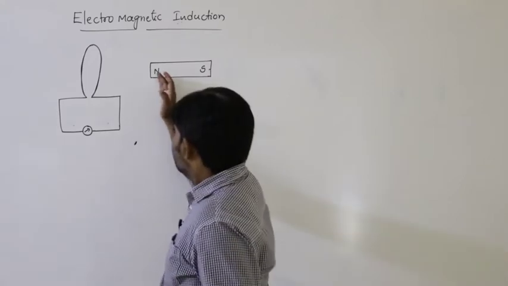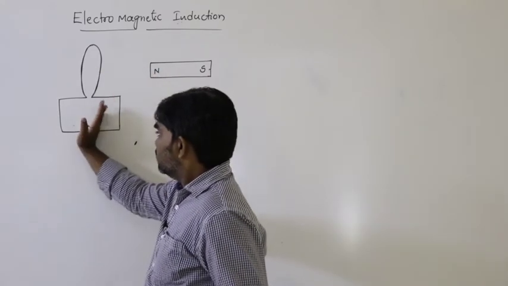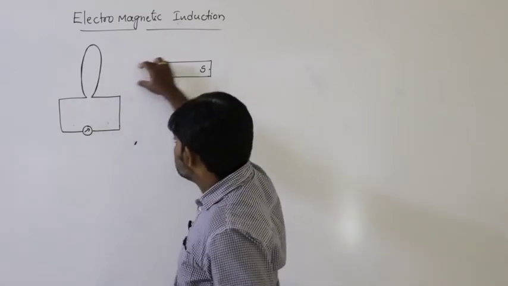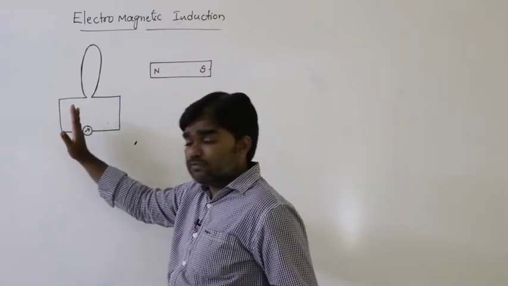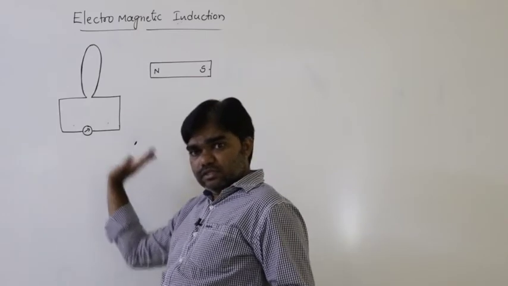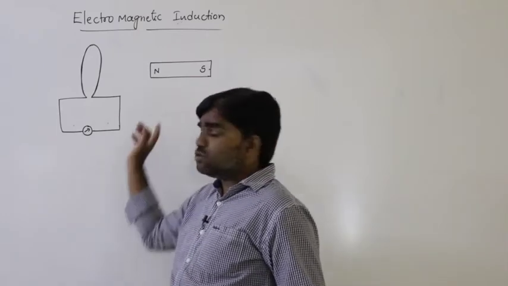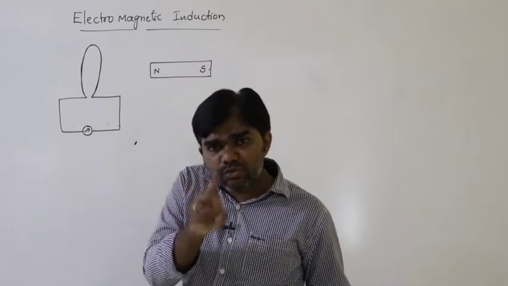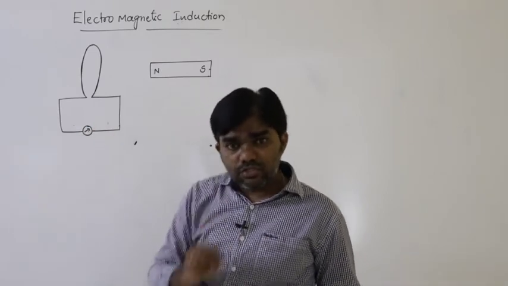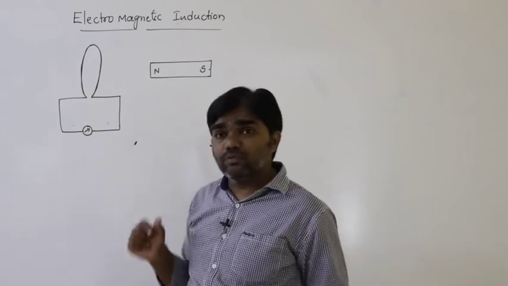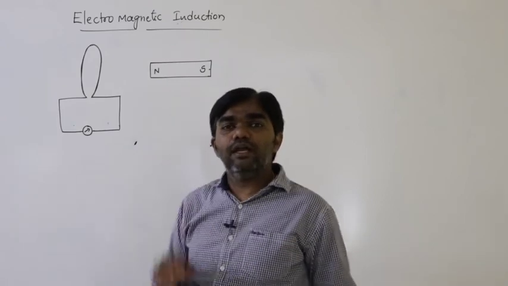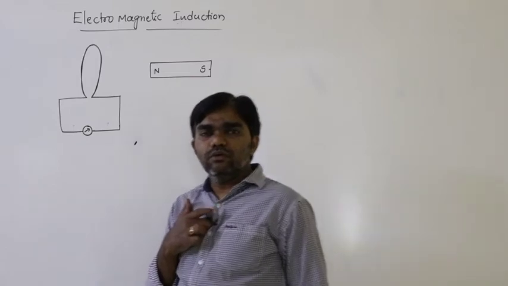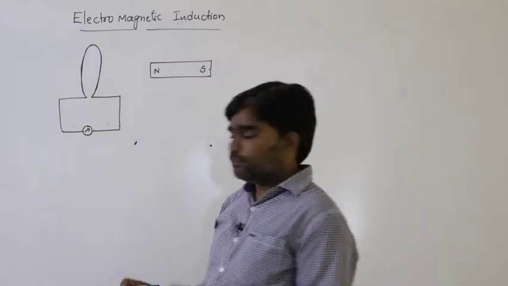For example, if the north pole is moving towards, the galvanometer shows deflection like this; if the north pole is moving away, the galvanometer shows deflection in this direction. So in both situations, moving towards the coil or away from the coil, the deflection shown by the galvanometer must be in the opposite direction. So that is the concept here.